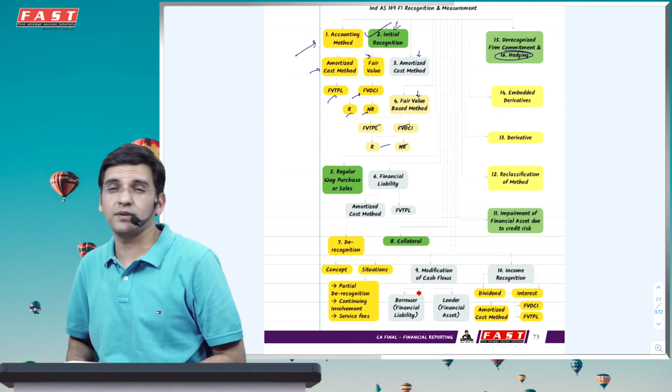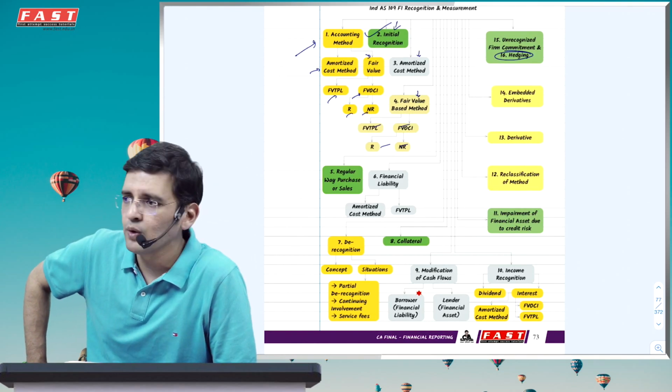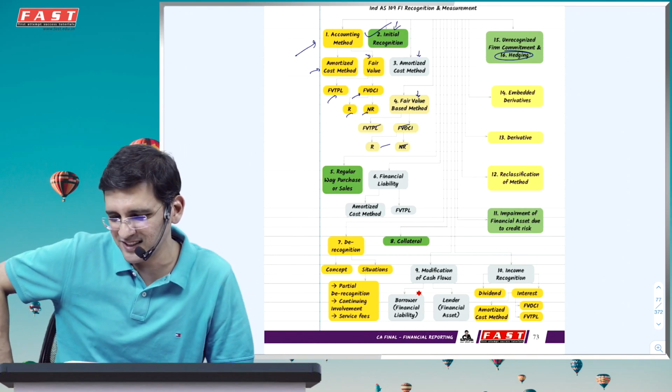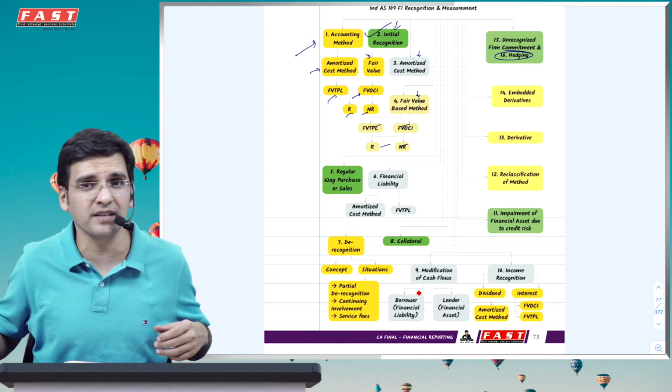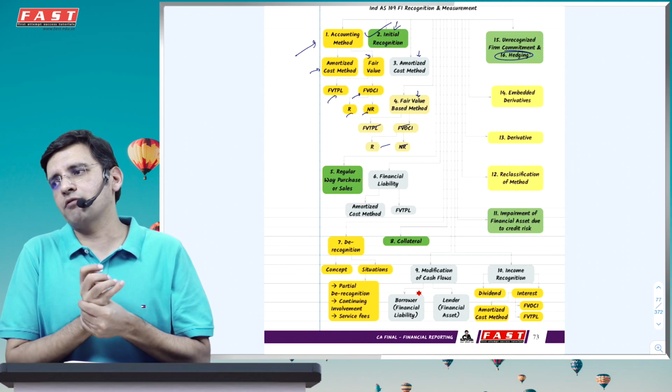This will cover Ind AS 109, Financial Instruments: Recognition and Measurement, which will give you the whole accounting of it. Ind AS 107 talks about disclosures, which is not very significant for the exams. However, as of now, we are focusing on 109. This is part one of my revision.